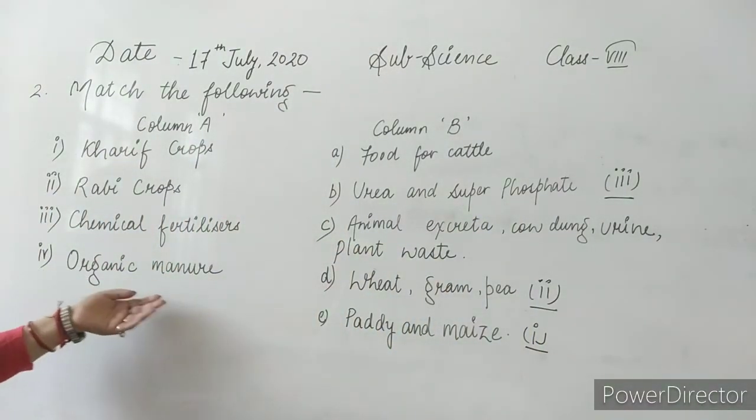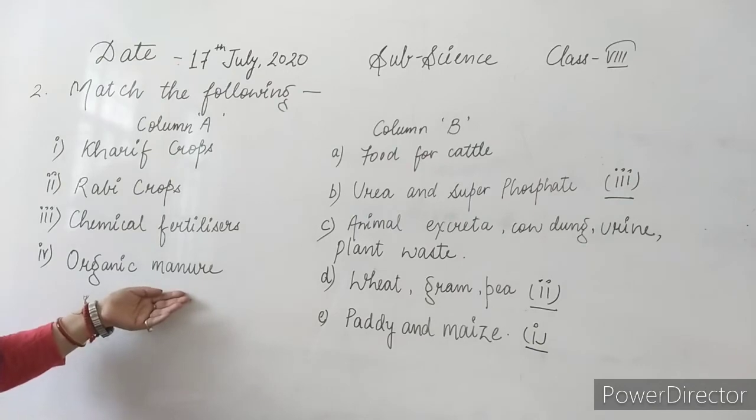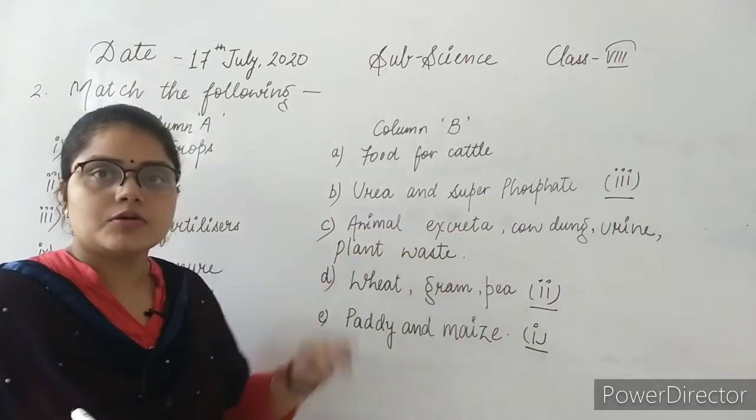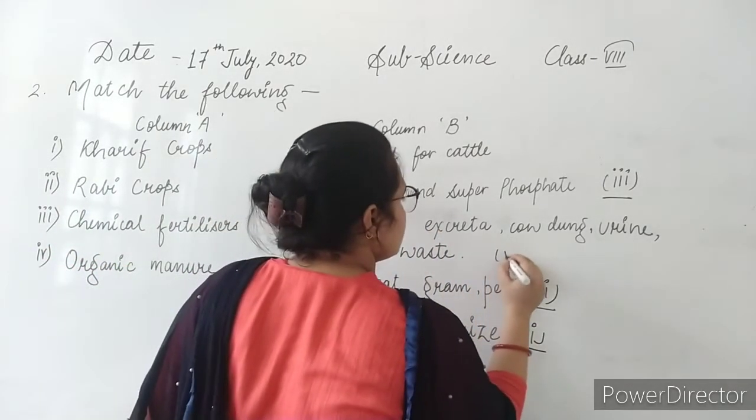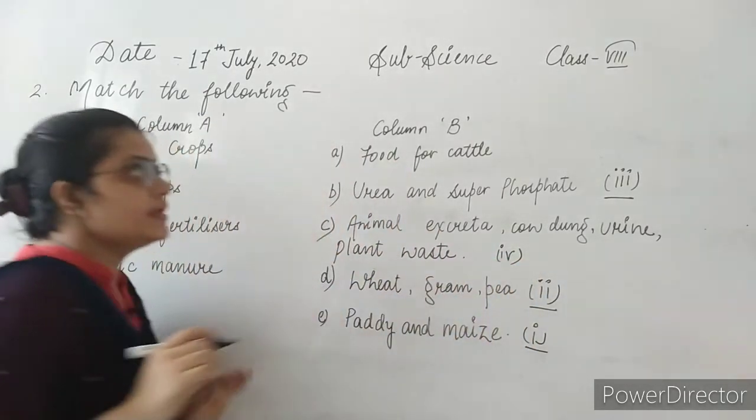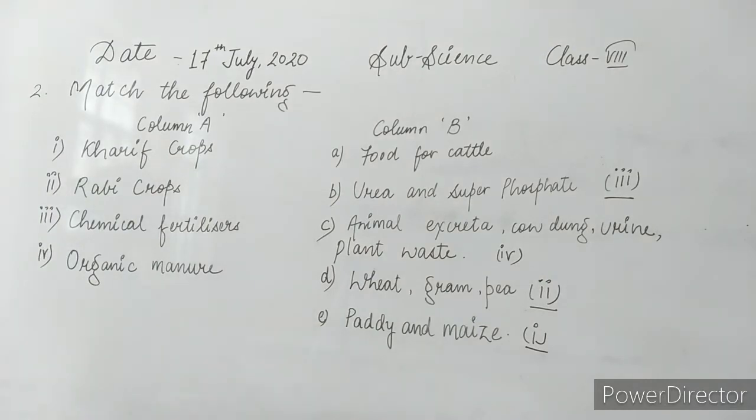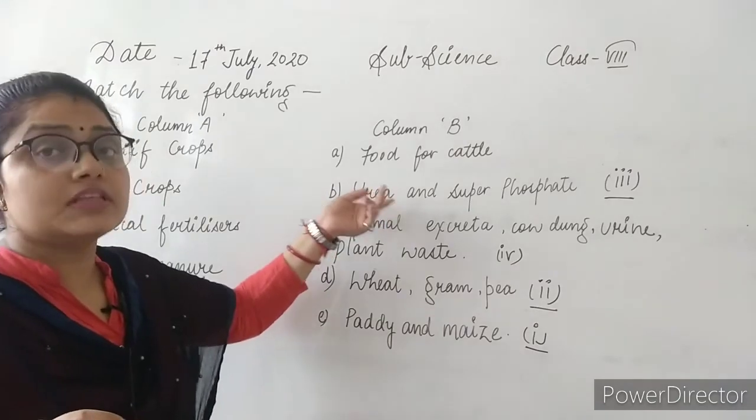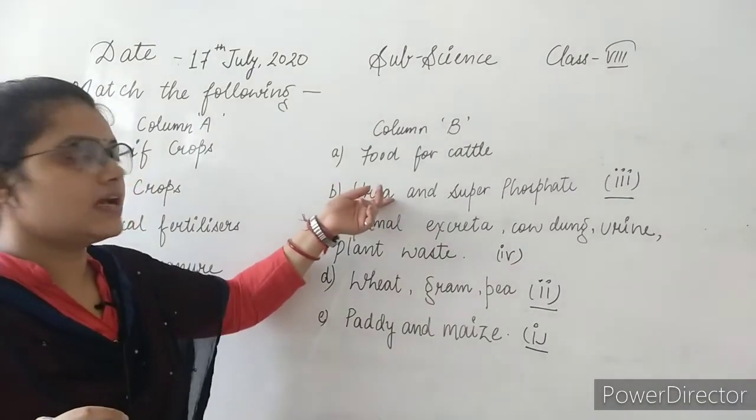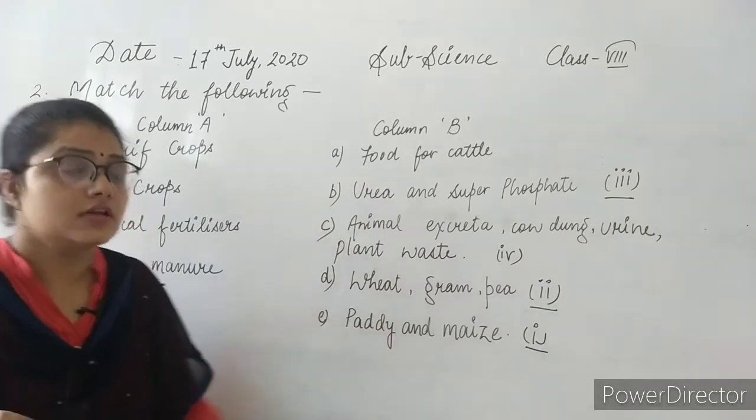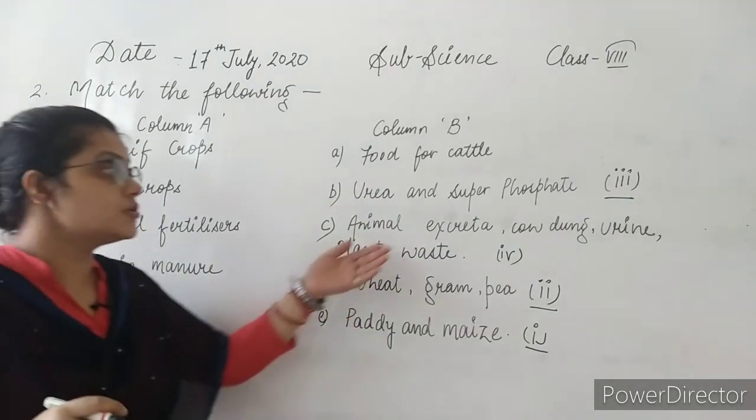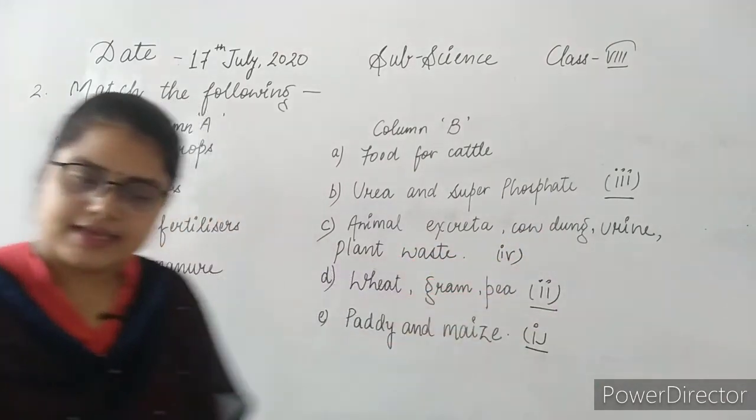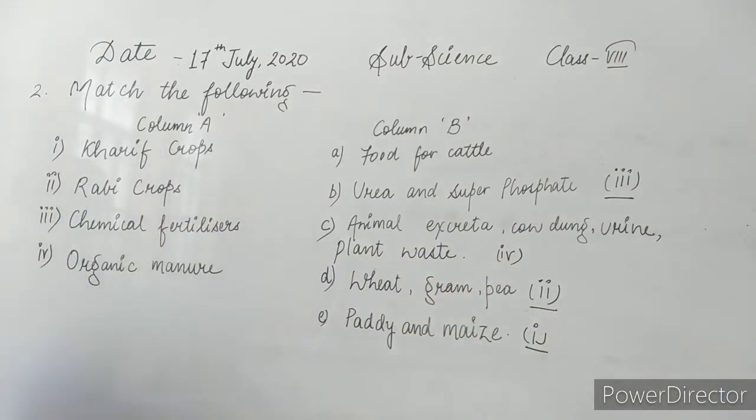Organic manure means the natural manure, that is animal excreta, cow dung, urine and plant waste. The fourth one, food for cattle, is the excess one. Sorry, I am pronouncing urine again and again, this is urea. By mistake I am pronouncing it like urine. Urea and superphosphate, because urine is an example of organic manure. Clear? So the second question is done.